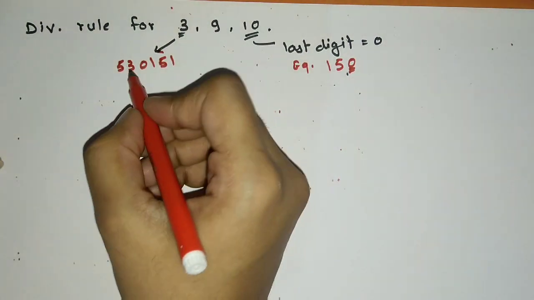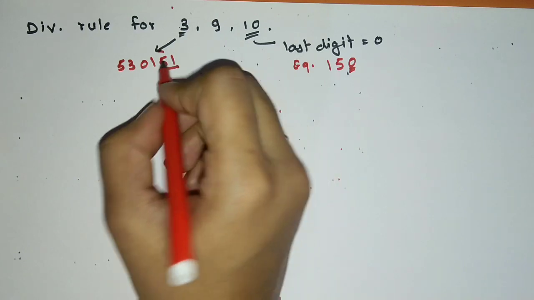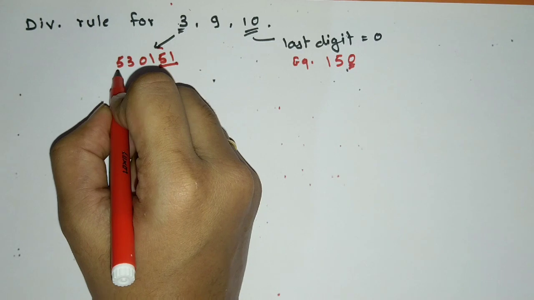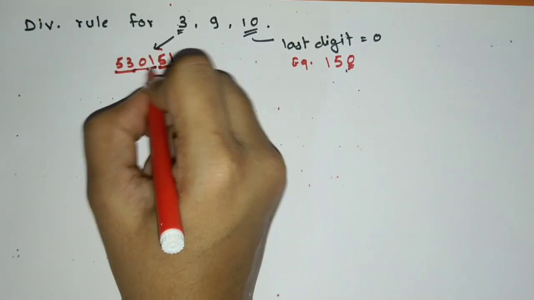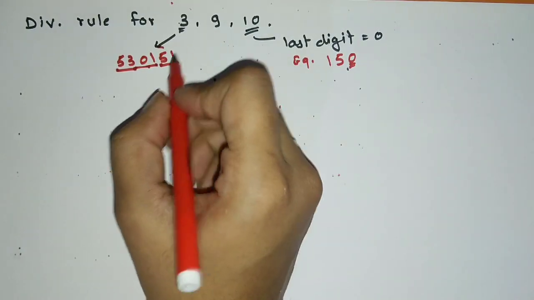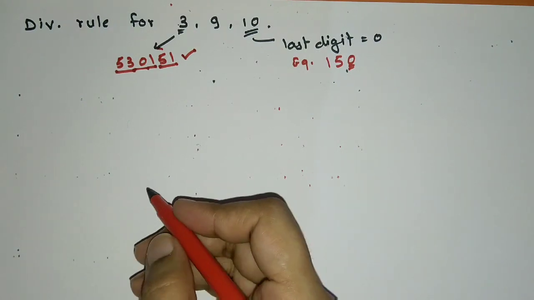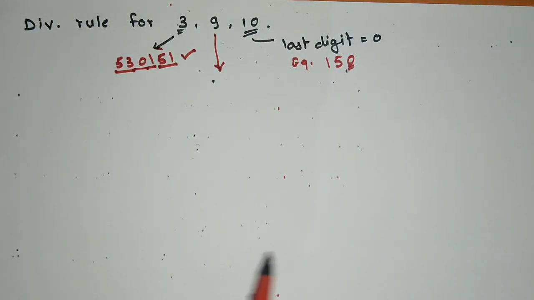What we will do, see, 5 plus 1 is 6. 6 is divisible by 3. So cancel it out. Then here it comes 5 plus 3, 8. 8 plus 0, 8. 8 plus 1, 9. 9 is divisible by 3 and hence this whole number is divisible by 3. Got it? Now in case of 9, if the sum of all the digits of a number is divisible by 9, then the whole number is divisible by 9.